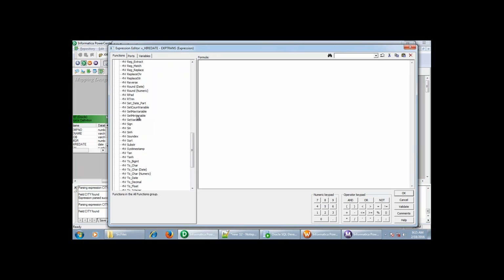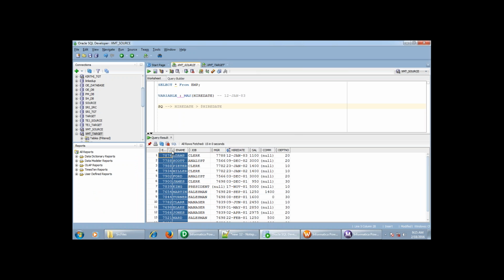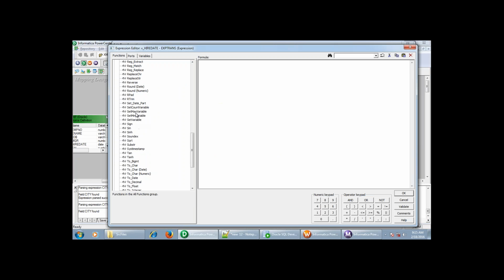If you select set minimum variable, it is going to pick the minimum value out of the 14 records to the variable. If you select set maximum variable, it will set the maximum value out of 14 records. If you select set count of variable, it is going to set the count, that means here our count is the 14 records. So these are the functions which we are going to use to assign the value for the variables. Next, we are going to use the maximum.